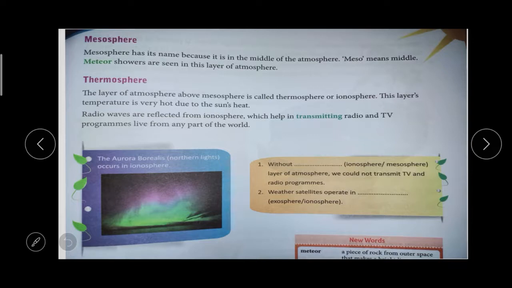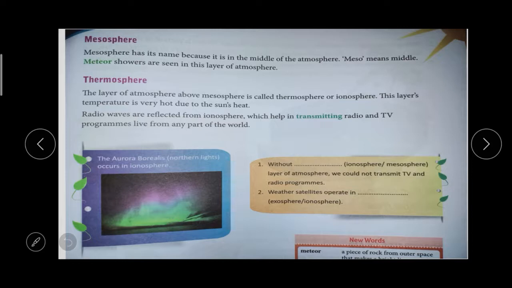What is a meteor shower? In some movies we can see that in the atmosphere there are so many rocks moving here and there, and so many rocks are coming down to fall on the earth. Have you ever seen rocks falling from the atmosphere? Those are in that layer. So meteor means the piece of rock that we can see.